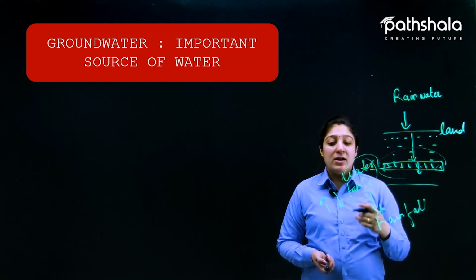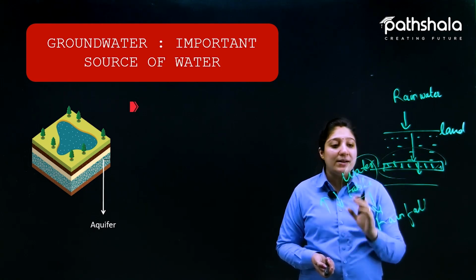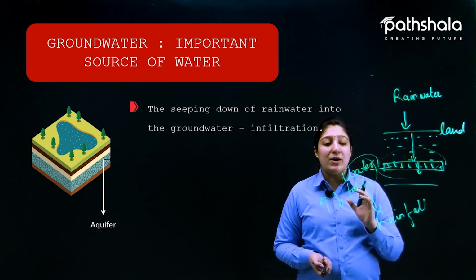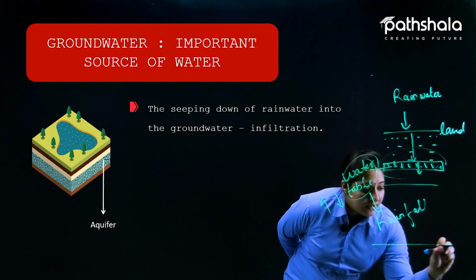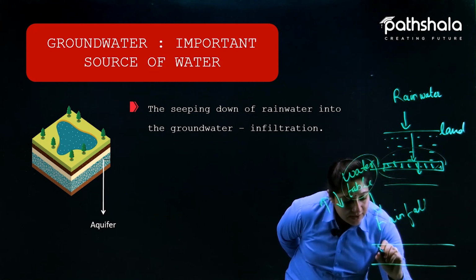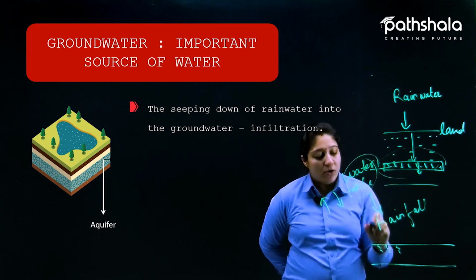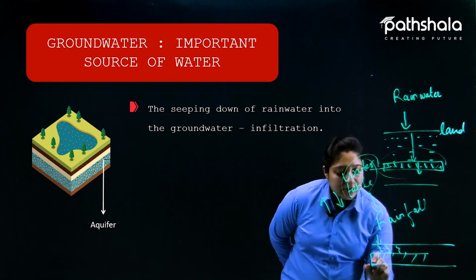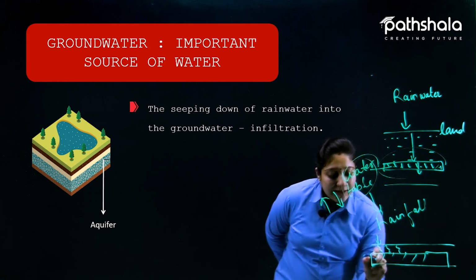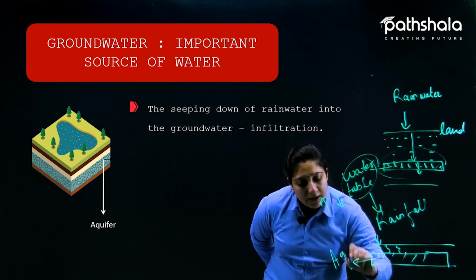Right. Now, one more very important concept here is the aquifer. What is an aquifer? In some areas there are cracks in the rocks. Like this is a rock layer, and there are some cracks. Because of those cracks, the rainwater again seeps into the ground in between them, and there it also forms a layer of water. This layer of water in between the rock layers is known as an aquifer.